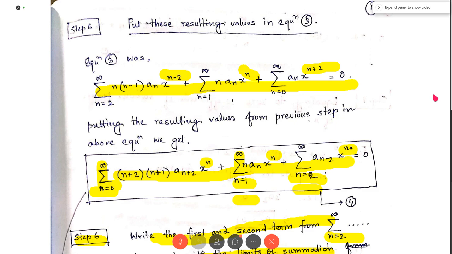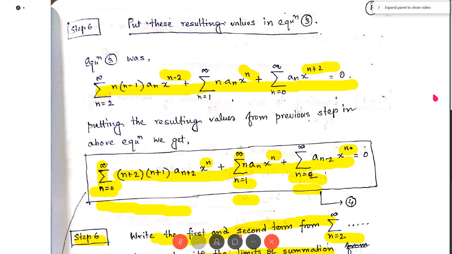See the first term here: the term for n equal to 0 is 0 plus 2, 0 plus 1, a0 plus 2, x to the power 0. Then the term for n equal to 1 is 1 plus 2, 1 plus 1, a1 plus 2, x to the power 1. Then the remaining terms are written from n equal to 2 to infinity in summation form.